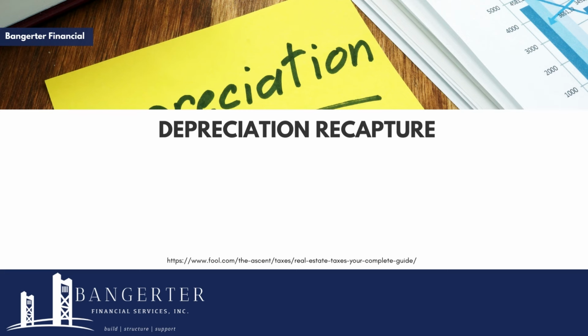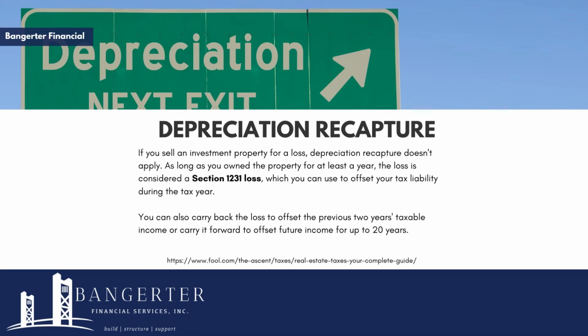If you sell an investment property for a loss, depreciation recapture doesn't apply. As long as you owned the property for at least a year, the loss is considered a Section 1231 loss, which you can use to offset your tax liability during the tax year. You can also carry back the loss to offset the previous 2 years' taxable income or carry it forward to offset future income for up to 20 years.